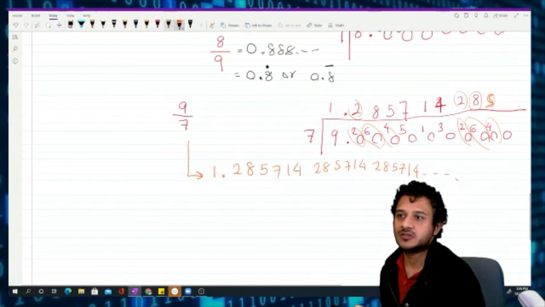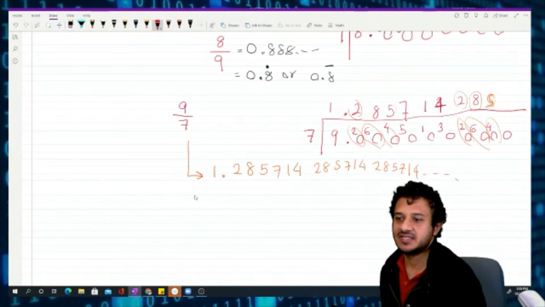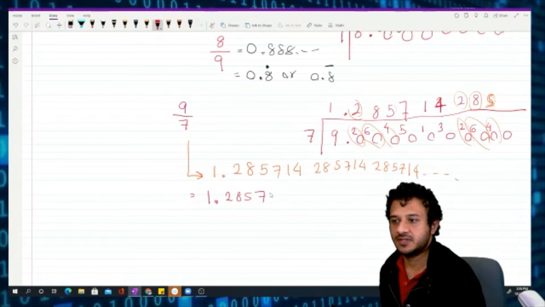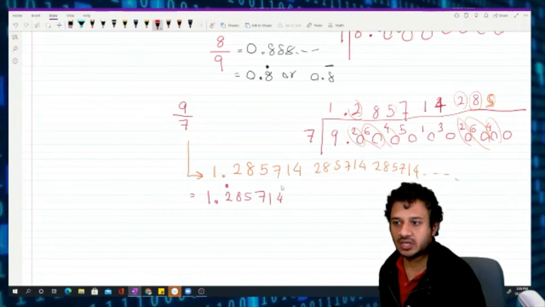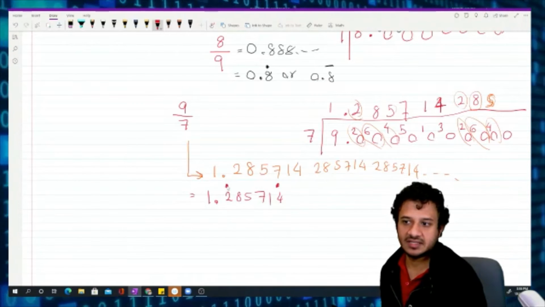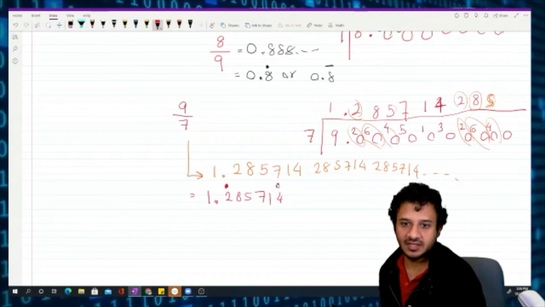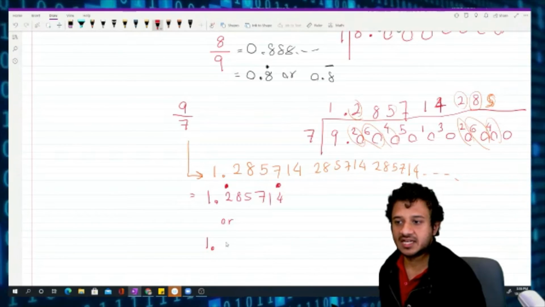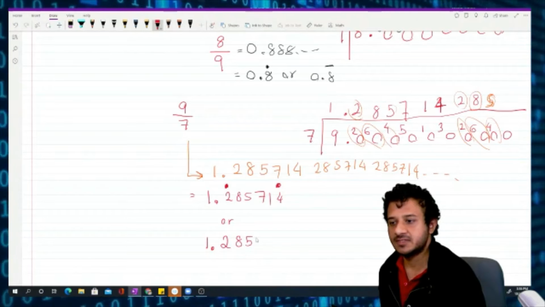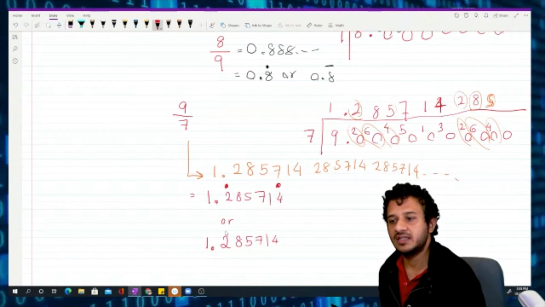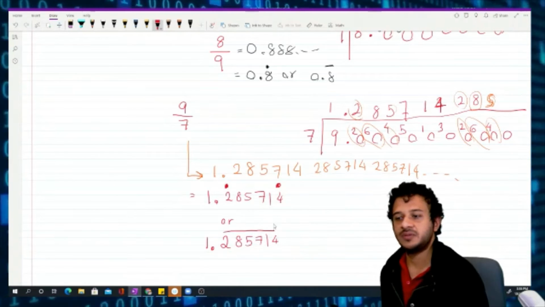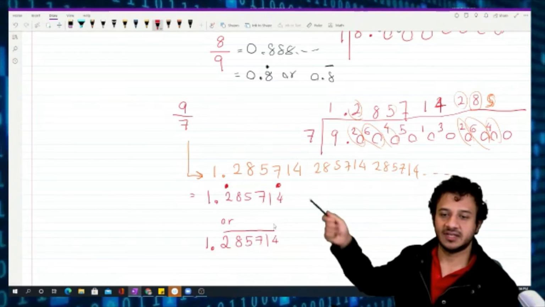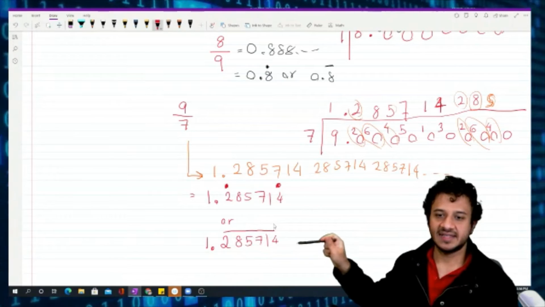Yeah? So instead of writing like that, mathematicians started to write it like 1.285714 and then put a dot here and a dot here to say that this reoccurrence will start from here and end at here. Or some mathematicians write it like 285714 and then they draw a line on the top. Do you understand that? So either way you can write it. Yeah. In IXL, I think they write it like this.